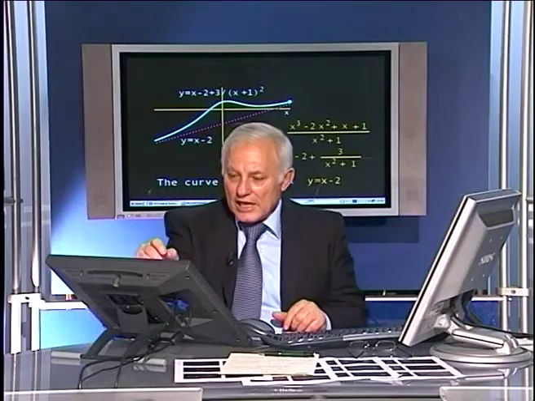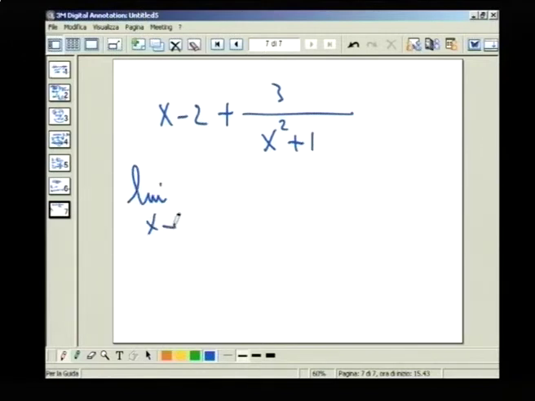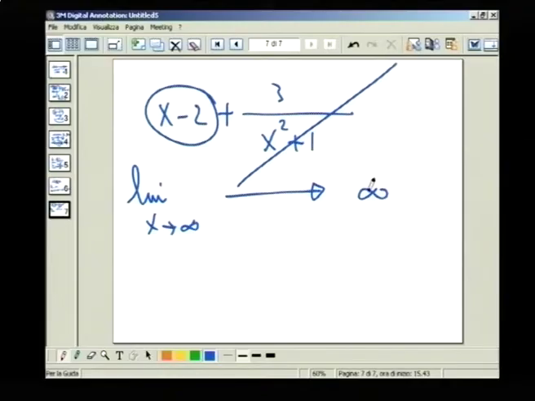an oblique asymptote. And you can divide the numerator by the denominator. What we did here, as a matter of fact, is a long division of the numerator divided by the denominator. So you get at the end x minus 2 plus 3 over x squared plus 1. Now suppose you take the limit when x tends to infinity. What do you obtain? Of course, this tends to 0, because here you have x squared. So there remains x minus 2. Yes, of course, the function goes to infinity, but it approaches the line y equals x minus 2.